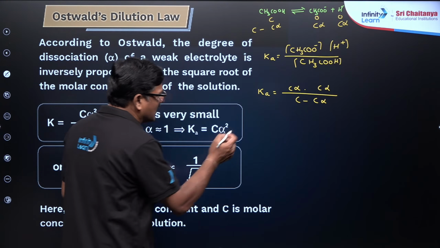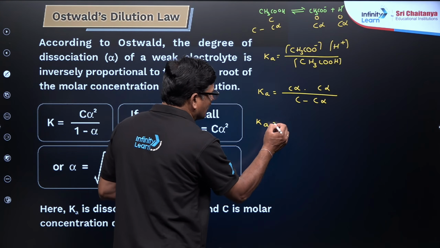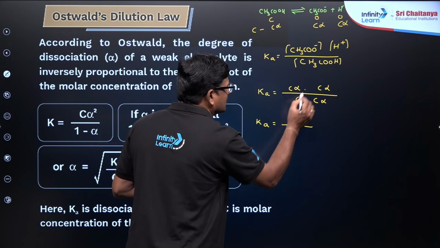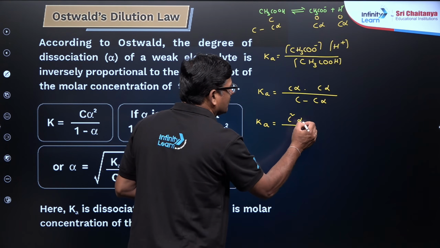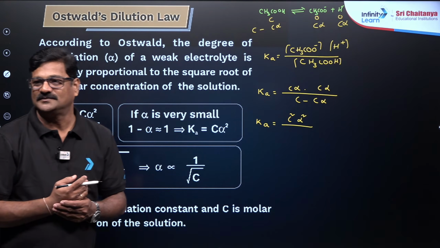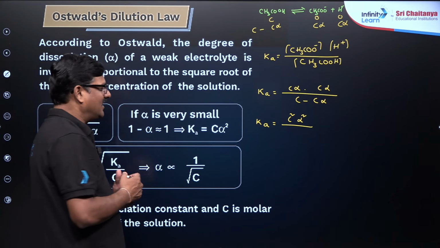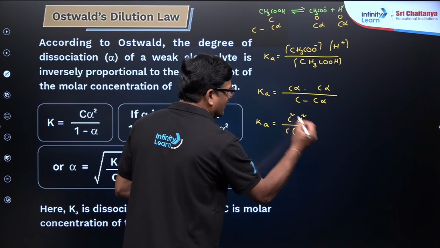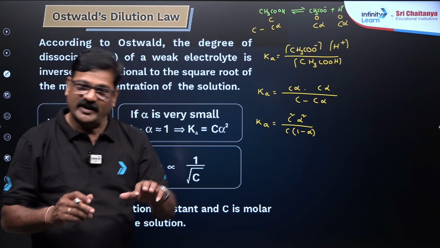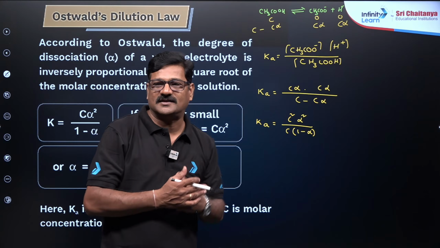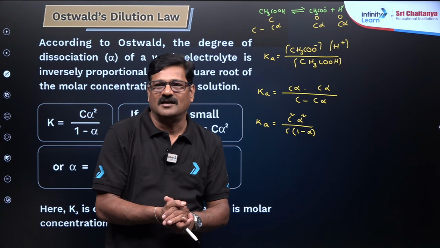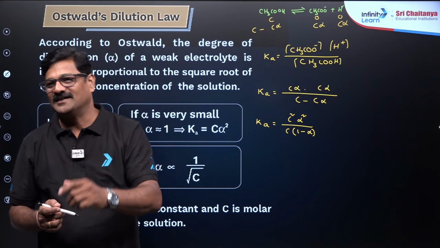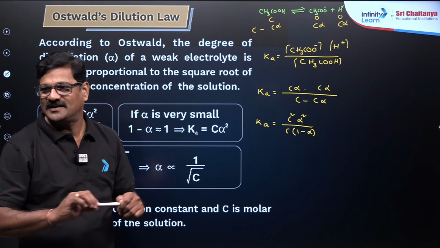Now you can write this as Ka is equal to C alpha dot C alpha, C square alpha square. And C common निकाल के 1 minus alpha बनेगा. So open the book, any textbook. ये print करके देता हूं, कैसा आएगा? You need to know it, है ना? Right. Let us see.